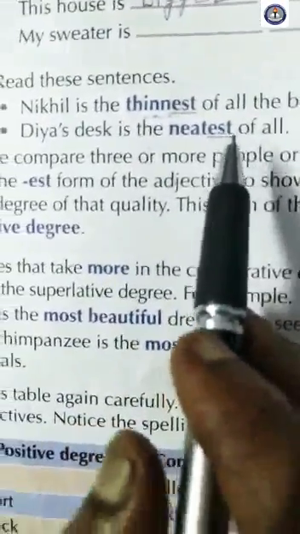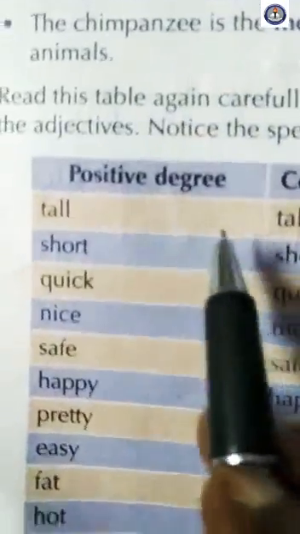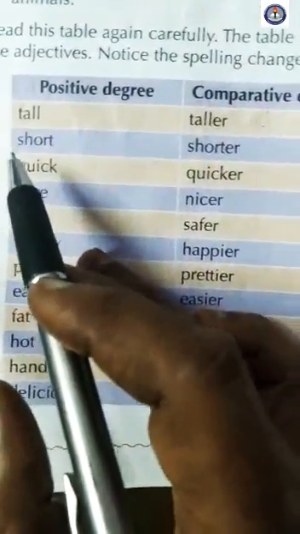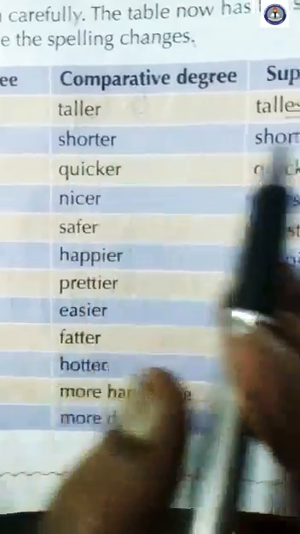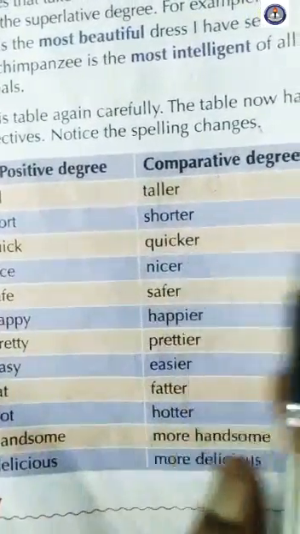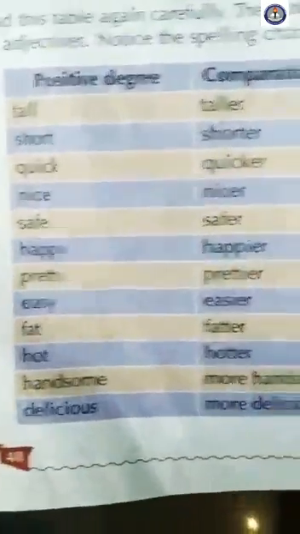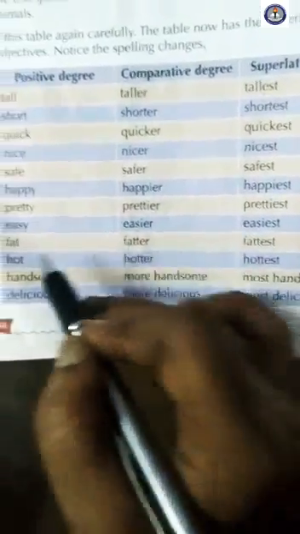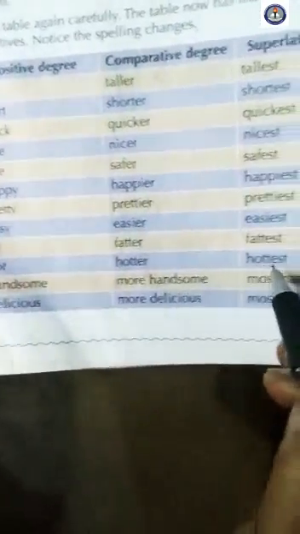Clear? And look at this chart: positive degree, comparative degree and superlative degree. Positive degree tall, comparative degree taller, superlative degree tallest. Positive degree short, comparative degree shorter, superlative degree shortest. In the same way: quick, quicker, quickest; nice, nicer, nicest; safe, safer, safest; happy, happier, happiest; pretty, prettier, prettiest; easy, easier, easiest; fat, fatter, fattest; hot, hotter, hottest.